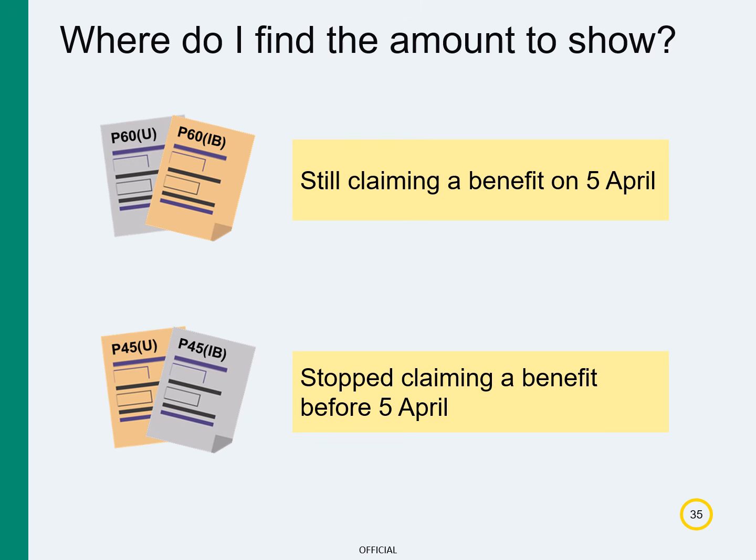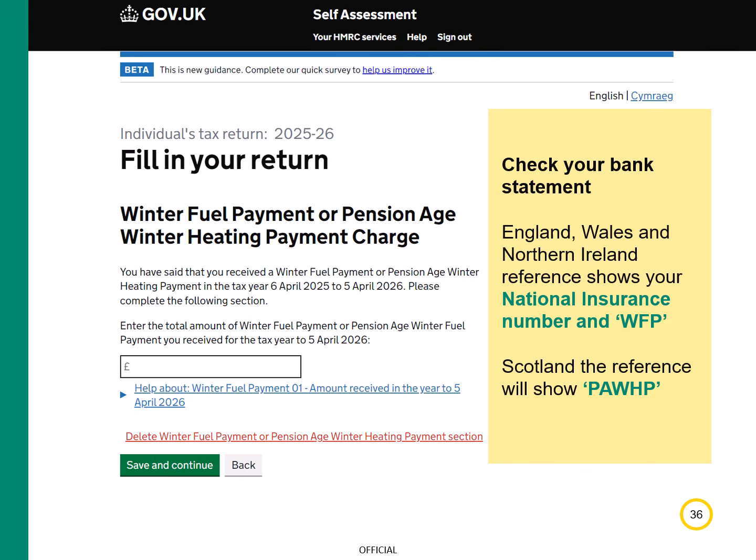Tax isn't normally deducted from state benefits when they're paid to you. However, tax is deducted from incapacity benefit after the first 28 weeks. So remember to show the amount of tax deducted where this applies. If you received a winter fuel payment or pension age winter heating payment in the tax year ending 5th of April 2026 that you need to repay, we'll ask you to tell us the amount here. If you're not sure of the amount, please check your bank statement.